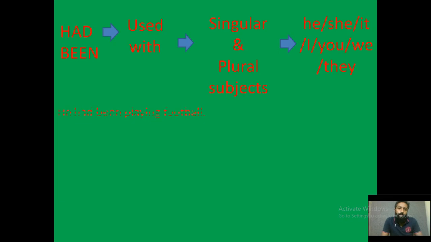And here we have the examples given: he had been playing football. Take that example. We have the subject called he, we are using the word called had, we are using the word called been, we are using the ing of the verb, and we have the object. So it goes like this: he had been playing football.